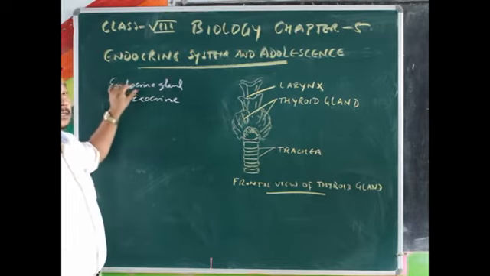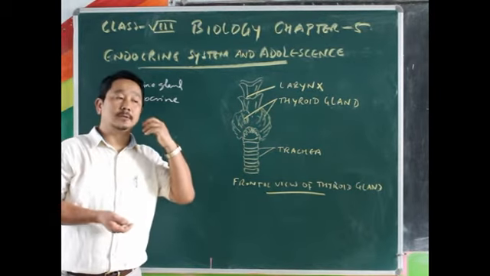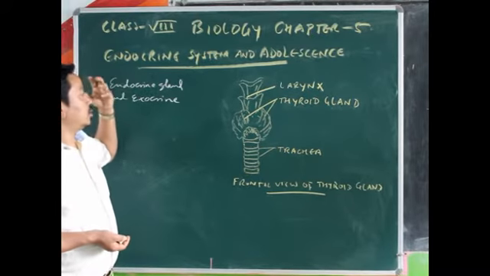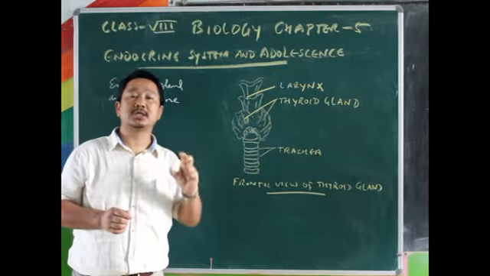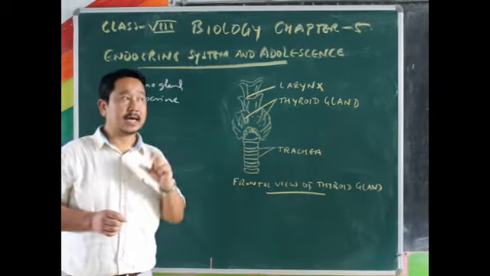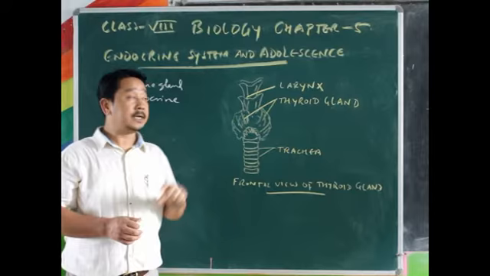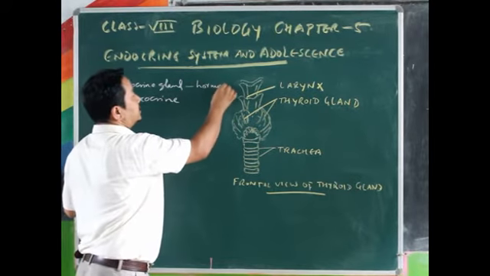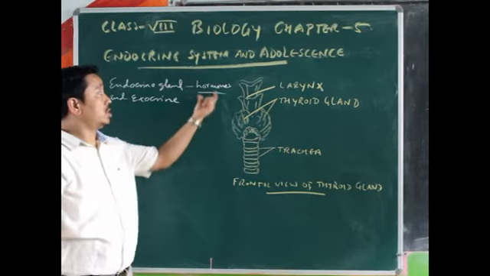So endocrine gland means those glands which do not have duct. They are ductless glands, means they do not have duct, and they secrete hormones. Hormones. You know hormones?